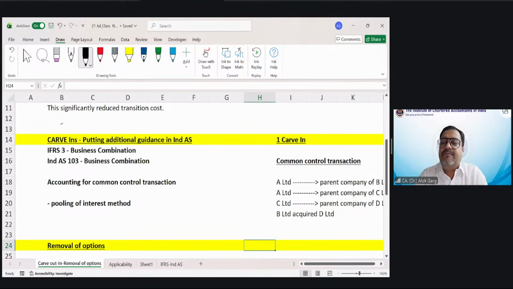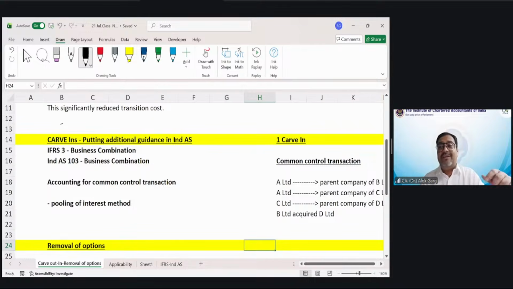IFRS 3 says that, listen, you have to do fair value mandatorily for all acquisitions. We said okay, we will also apply fair value, right? But we asked, what about common control entities? What about group entities? There is a group, and within the group, one company is acquiring another company.